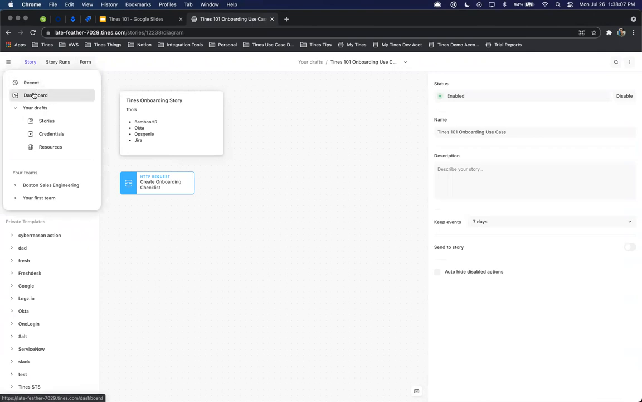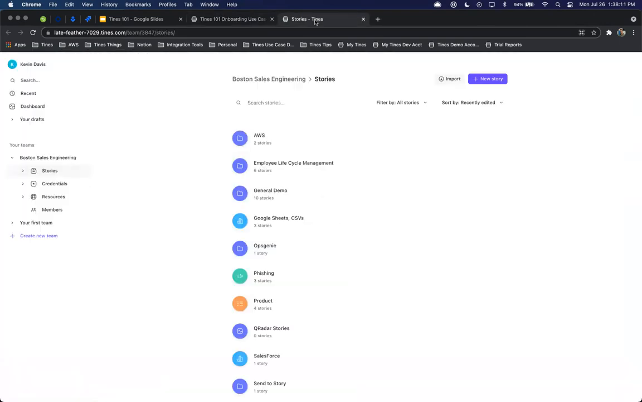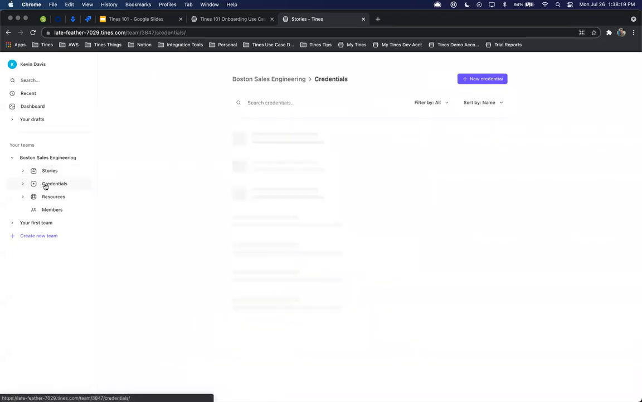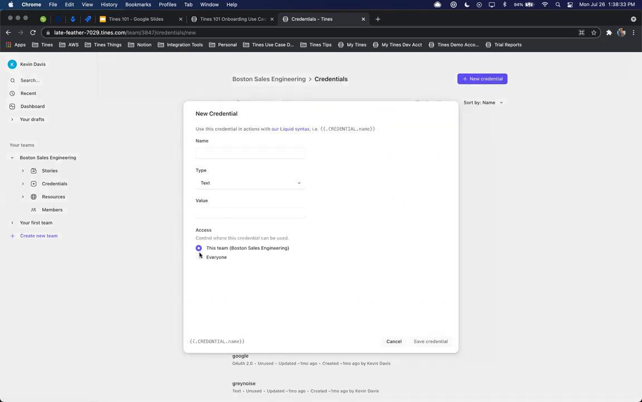Before I dive into the story, though, I do want to point out a couple of things that are going to be useful if you're going to be building along or working after the fact to implement some similar type of story. And those two areas are going to be the credentials and the resources. Again, the credentials and the resources are global variables. They can be locked down, and only users on this specific team here will have access to them, or you can make them globally available to everybody, as you see here.